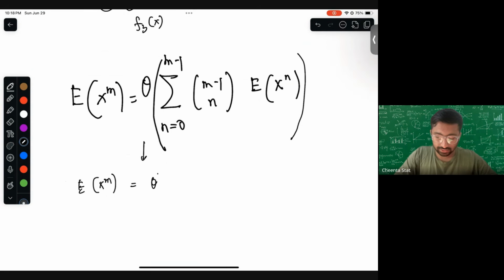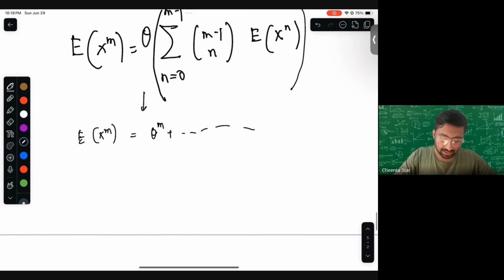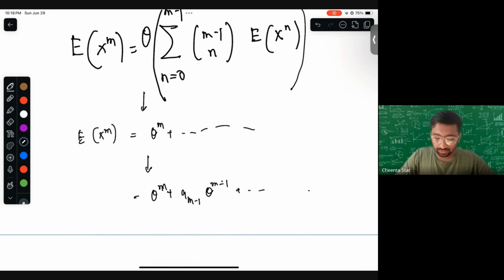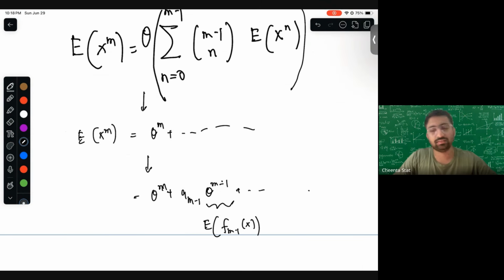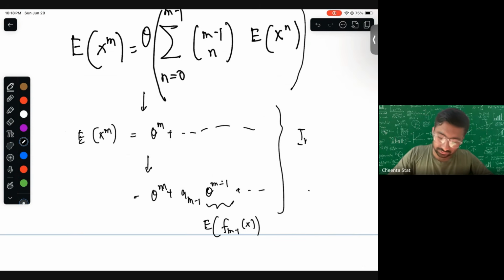as n plus dot dot dot, right? There is something you have to do, and then for whatever you get here, theta to the power m plus a m minus 1 theta to the power m minus 1 plus dot dot dot, you will get that. Replace each one of these with the corresponding expectation of f of m, which is an unbiased estimator, which we know because we are doing it in an inductive manner. So this is where the idea of induction comes in.